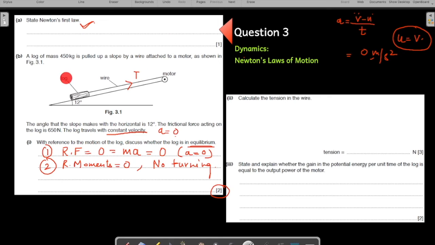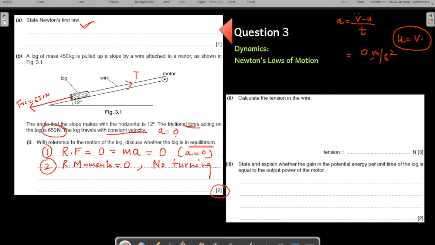Are there any other forces acting on the log? It says that there is a frictional force on the log. Let us mark this as well. The frictional force, which is 650 newtons. Let us call it F_fri, friction. 650. Is there any other force acting?